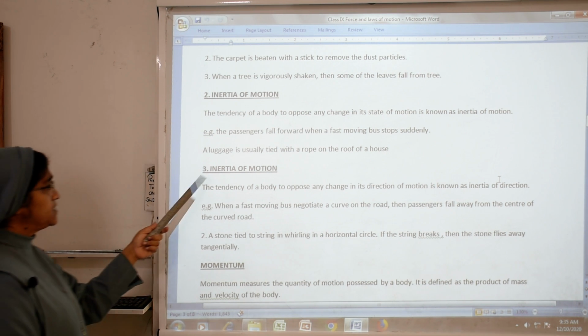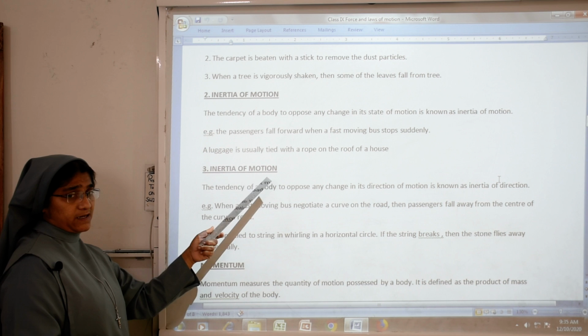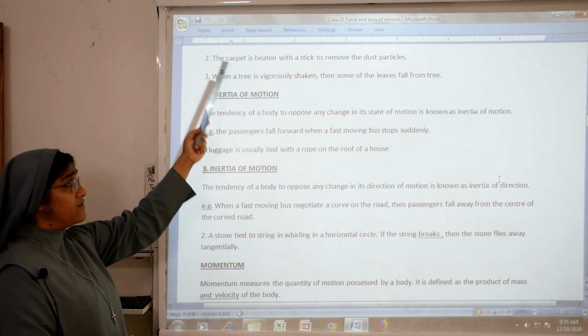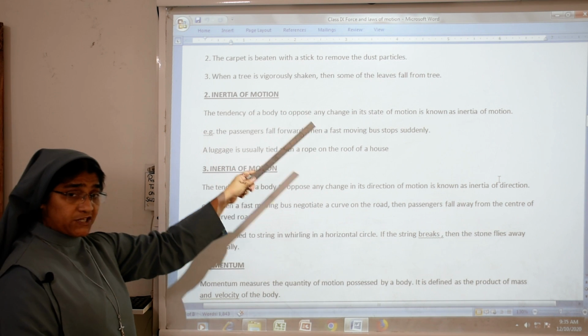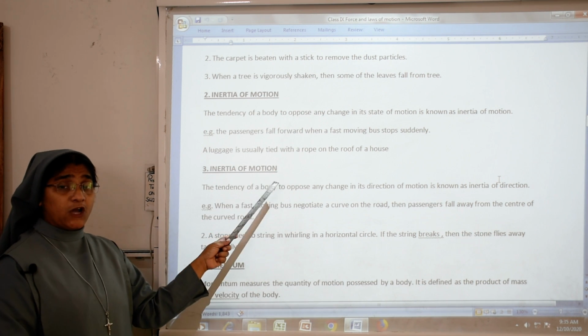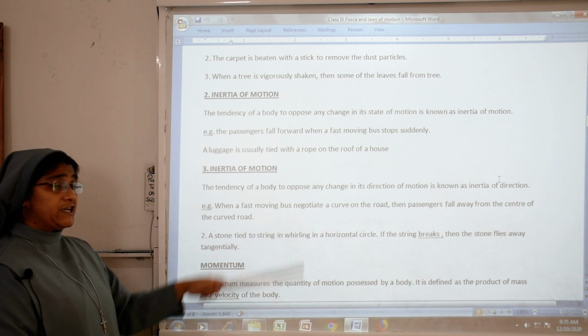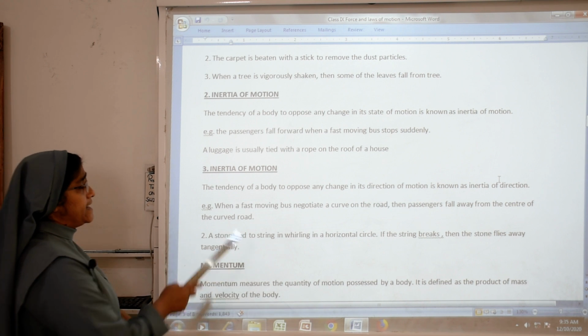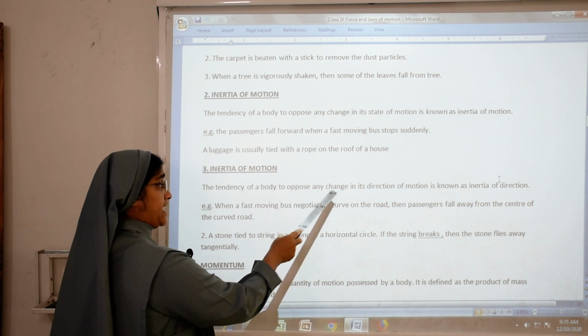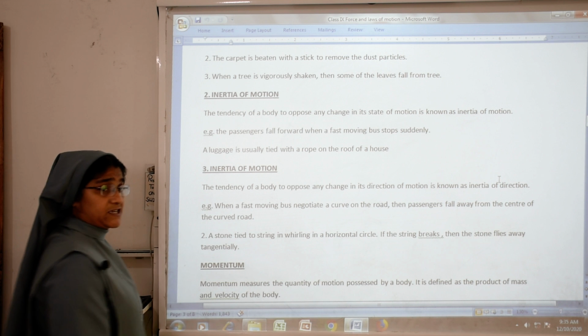Then next we will study inertia of direction. First we saw inertia of rest, second inertia of motion, third is inertia of direction, not motion, direction. What is inertia of direction? Inertia of direction means the tendency of a body to oppose any change in its direction of motion.